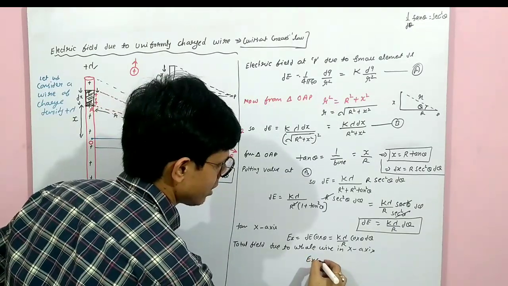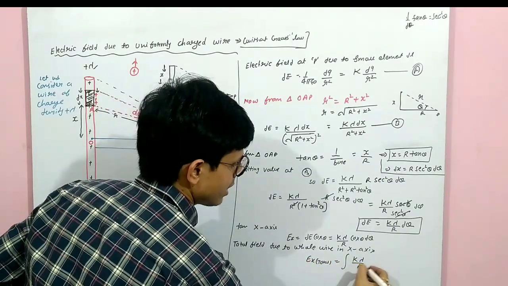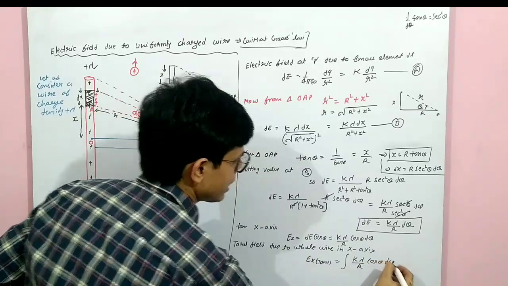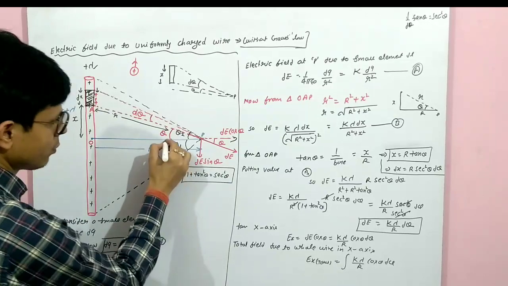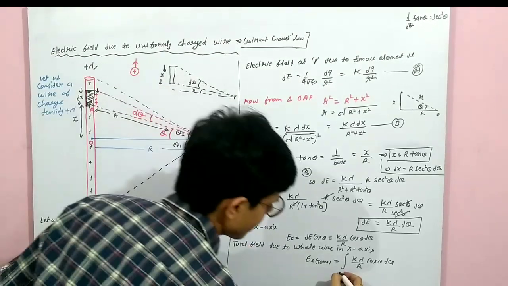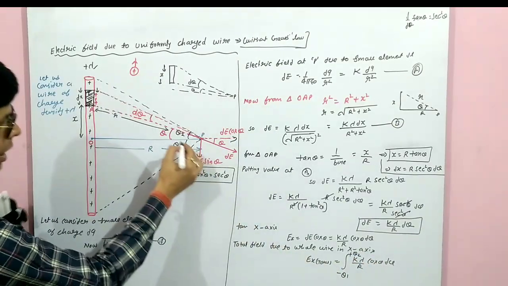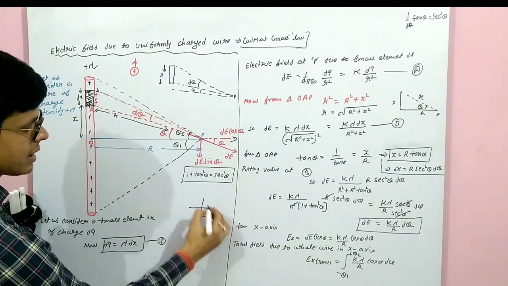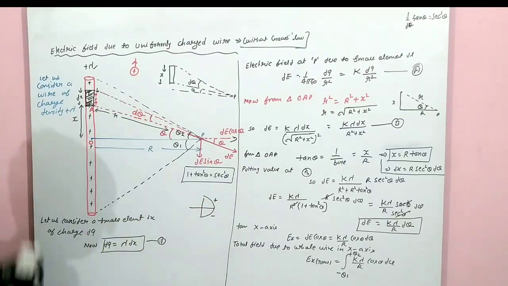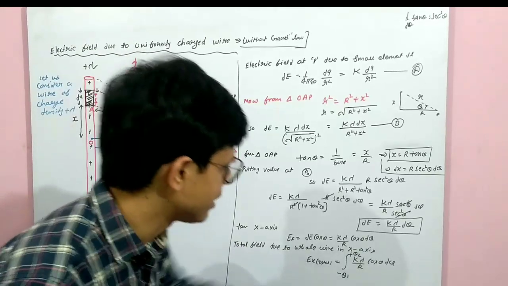Ex total, we will take the integration of cos theta d theta. This wire is moving in angle from theta 1 to theta 2. Theta 2 is below this, so we will write minus theta 1 to plus theta 2. I have told you, lower one minus, upper one plus. Is it clear? This will be minus theta 1 to theta 2.